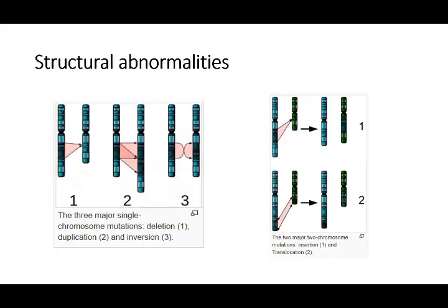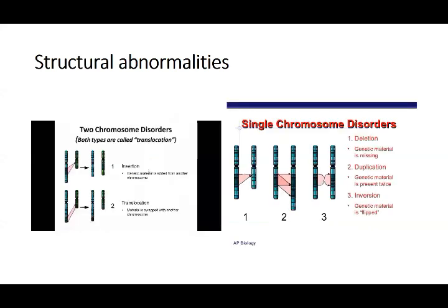This again shows you, the first picture is your deletion. Then the second one shows your duplication. The chromosome length becomes more. Inversion is from below, it goes upwards. And then there is insertion and translocation from one side to the other. So these are all the terms which show you what can change the structure, right? If these pictures,